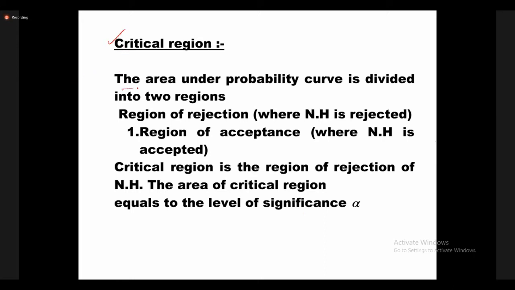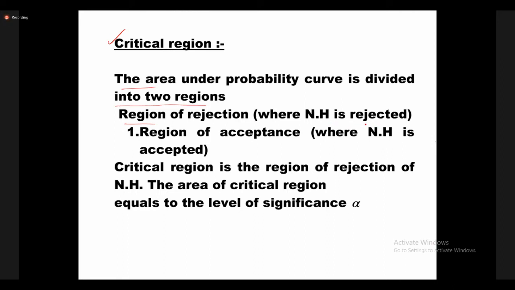The area under the probability curve is divided into two regions. The region of rejection, where H naught, the null hypothesis, is rejected.